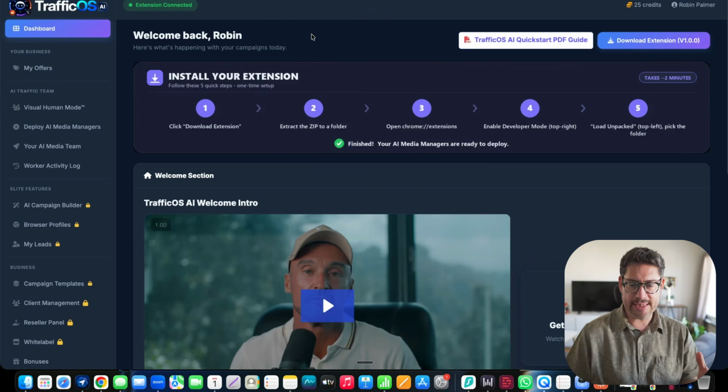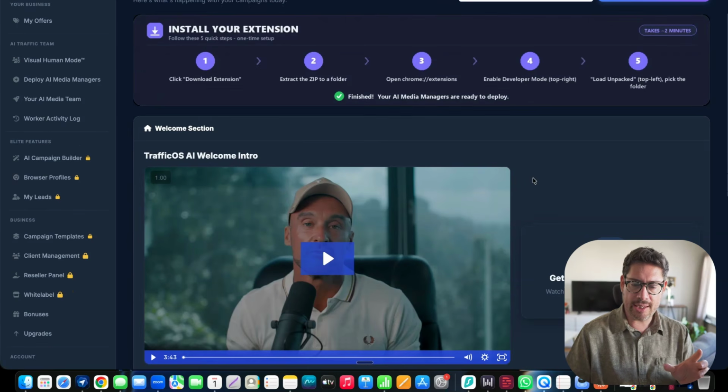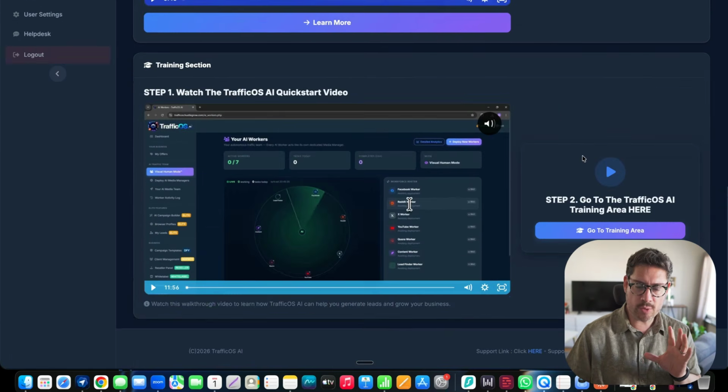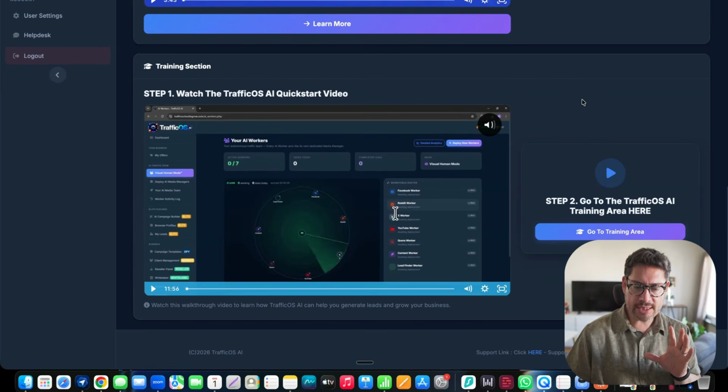So that being said, if we head back to the actual members area of this product, it's going to look like this. On the left side, you're going to see the menu of different things that you have access to. Here in the center, you have the basic instructions of how this works. There's a training section at the bottom. I recommend you watch this video here, which is step 1.